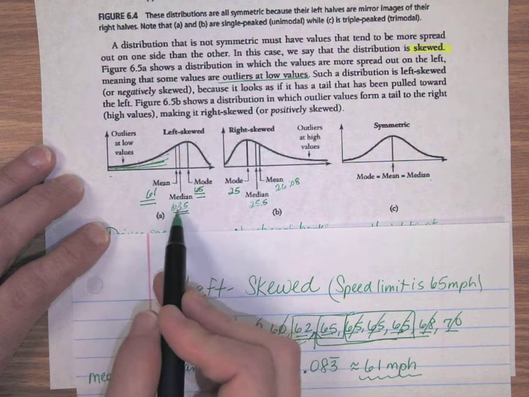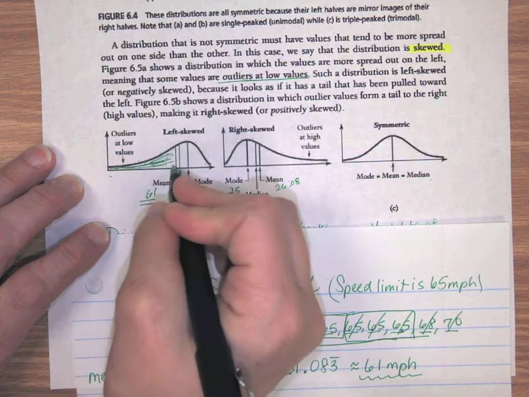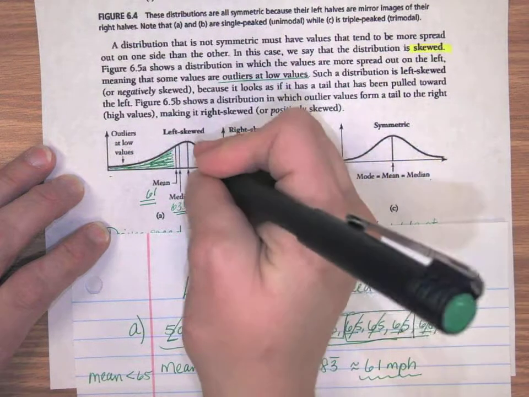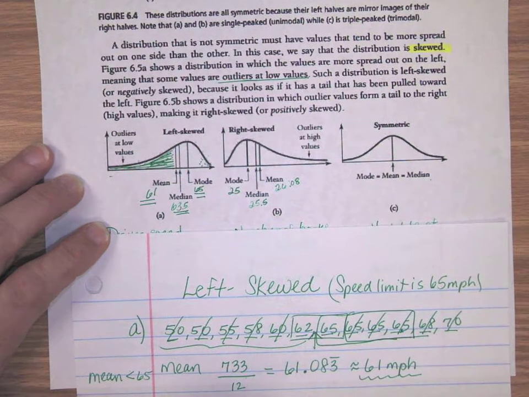So I have my mean listed, my median, and then my mode. And my data is going to be skewed this way because these few people that are going well below the speed limit, the ones that are above are on this side. So I think that will hopefully clarify that for you guys a little bit.